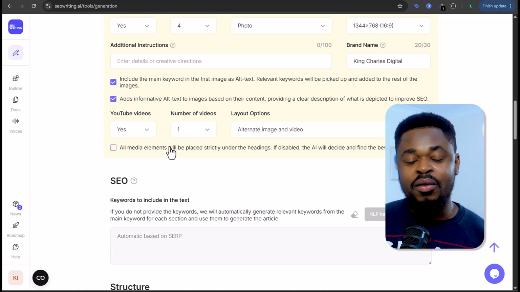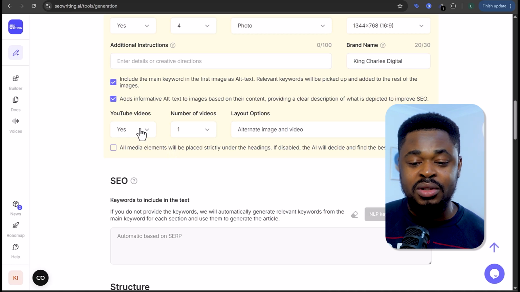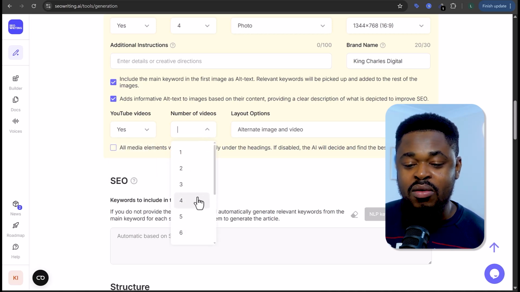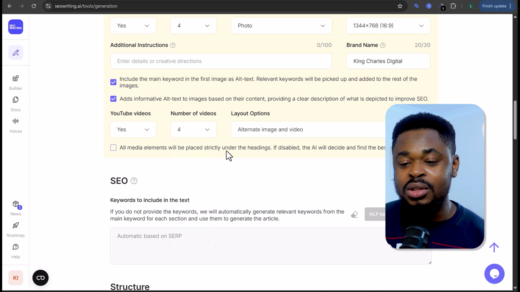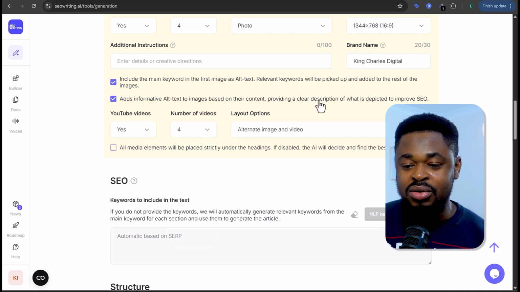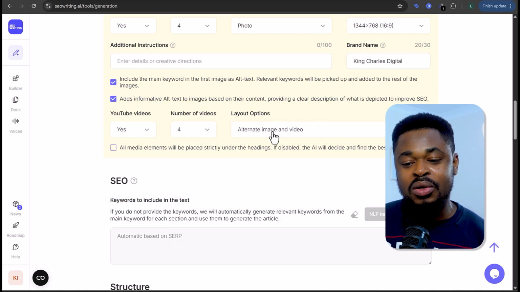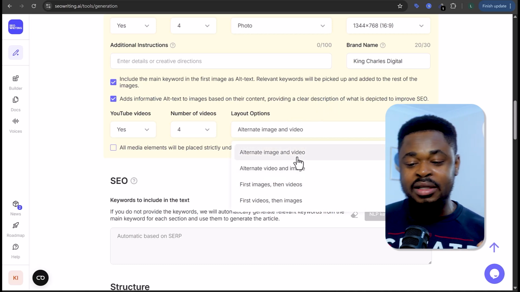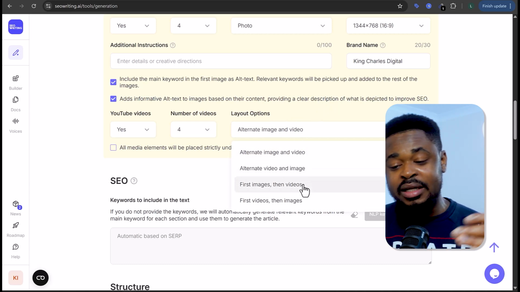And YouTube video, if you want the article to have YouTube videos, you leave it at yes. And number of videos, you can say, let's say 4 videos. We want 4 videos in the article. And then the layout options, you can choose different layout options. Could be image and video, or video and image, or first images and then videos.